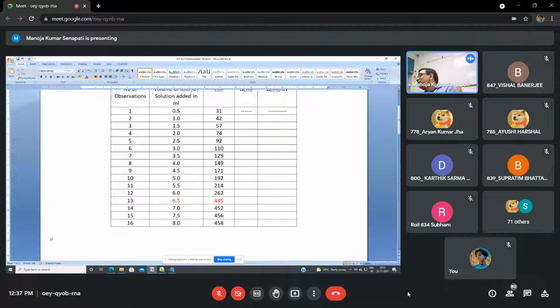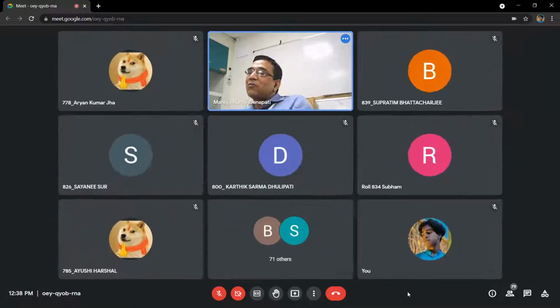How many large divisions are there? 20. Yes, sir. And the y-axis? 25. In the x-axis, you have 20 divisions. In the y-axis, you have 25 divisions.